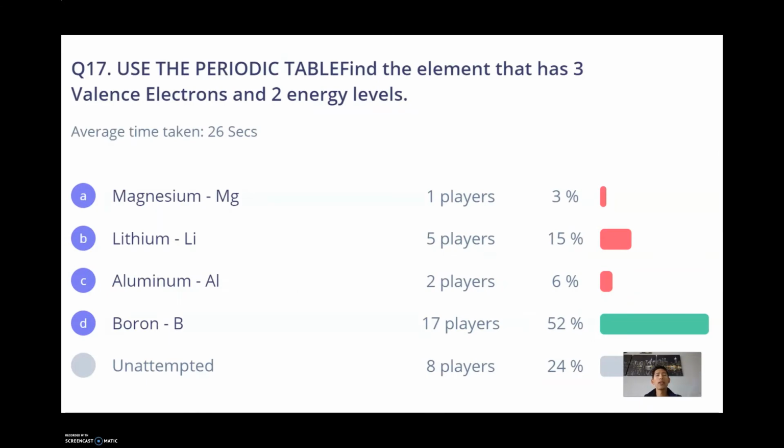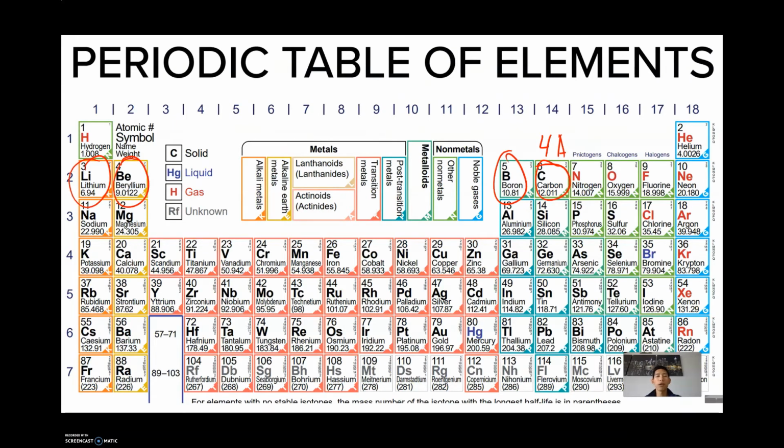All right, this one a lot of people struggled on. Use the periodic table. Find the element that has 3 valence electrons and 2 energy levels. Well, let's take a look. Here's the periodic table. 3 valence electrons means it's going to be in this group right here, because this column they tend to have 1, this column they tend to have 2, and this column they tend to have 3.